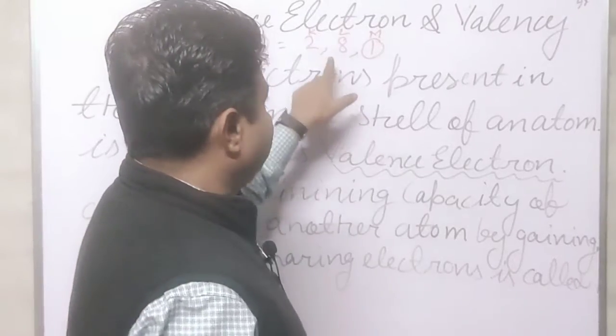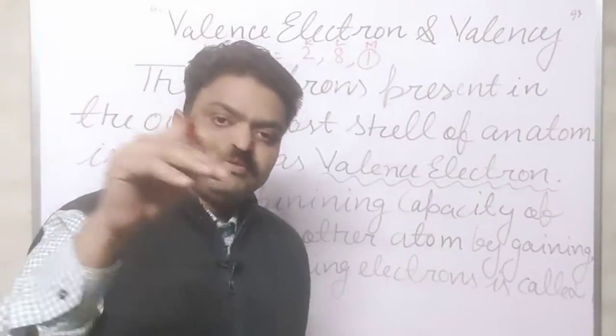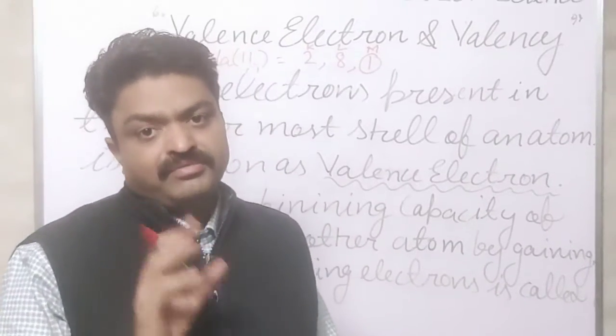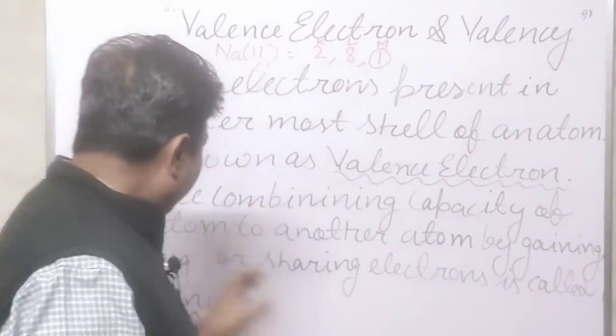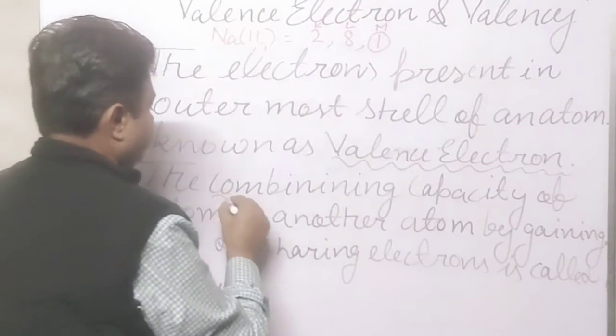So what is its valence electron, students? It is 1. What is its valency? It is also 1. Now what is valency? Valency means the combining capacity.